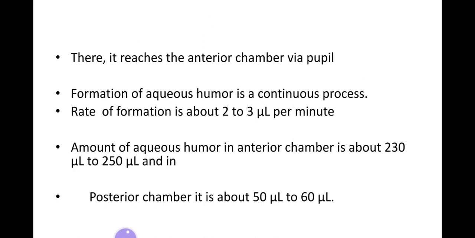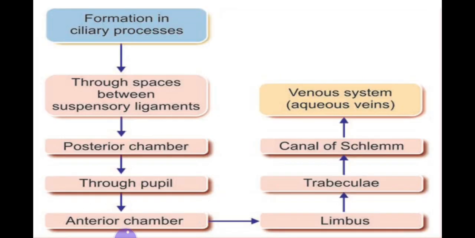Rate of formation is 2 to 3 microliter per minute, and its amount in the anterior chamber is about 230 to 250 microliter, and in the posterior chamber it is 50 to 60 microliters.